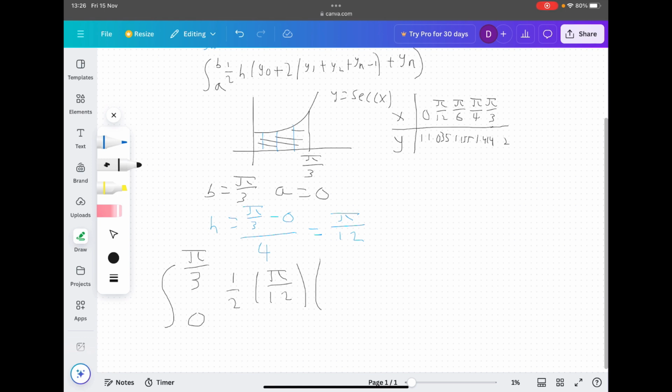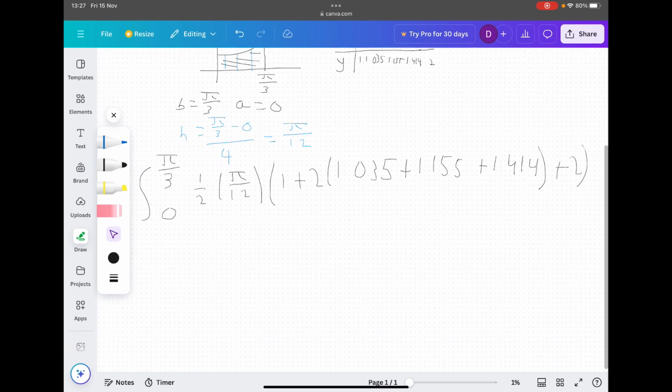And then what you do, well, we know y0, our first y value of the first strip, that would be 1. And then we add 2. Well, y1 is essentially 1.035. Add 1.155. And hopefully you get the picture. I'm going to quickly fill this out, and I'll be back in a minute.